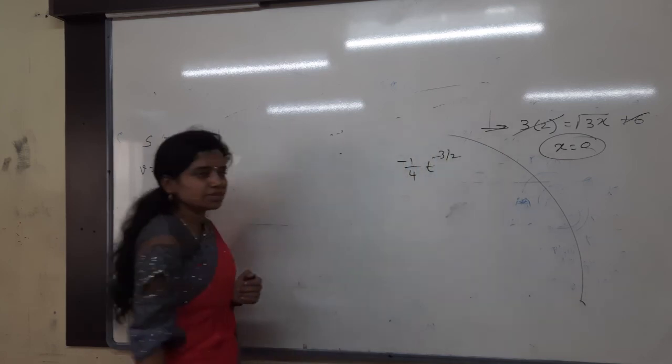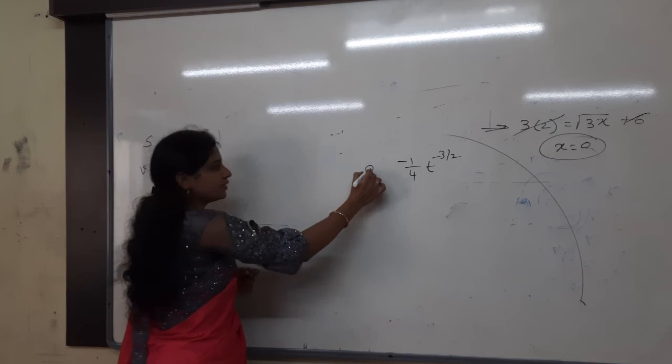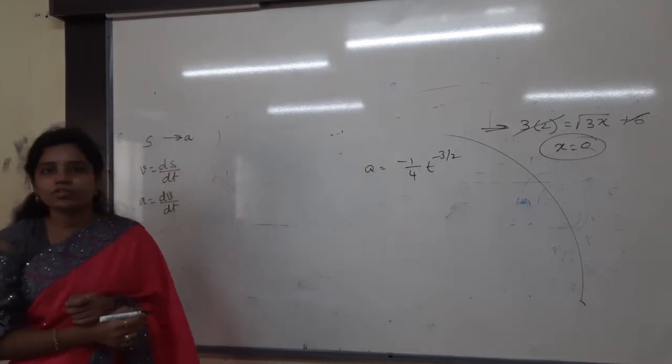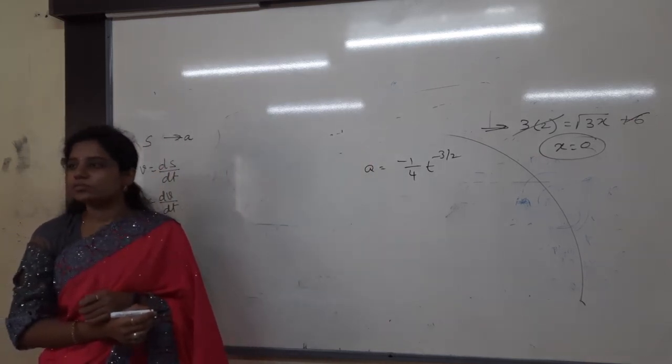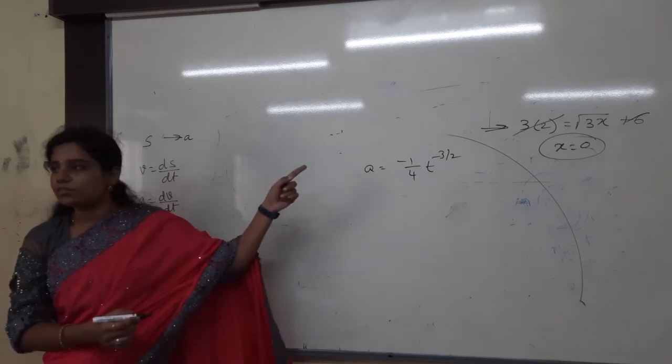How many of you got this one? Acceleration is equal to what? How many of you got this value? Minus 1 by 4 into t power minus 3 by 2. Nobody got that. After double differentiation, you did not get this value.